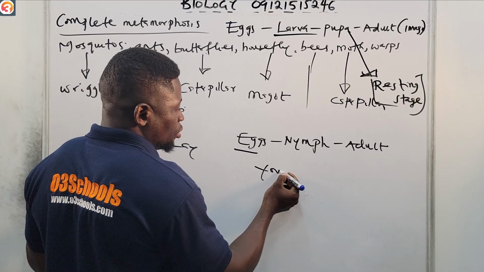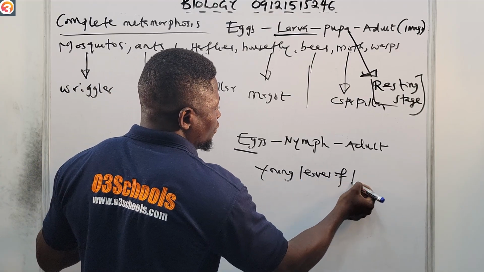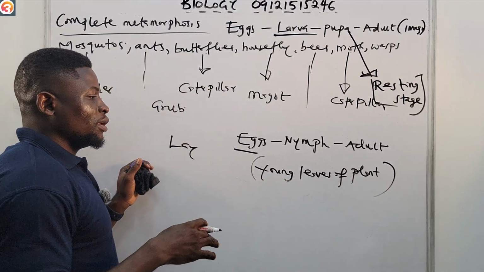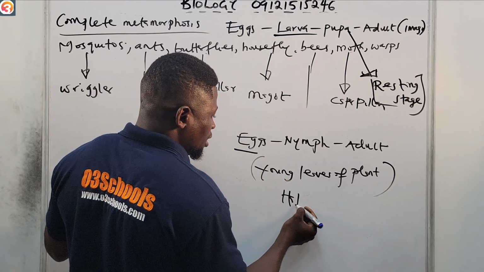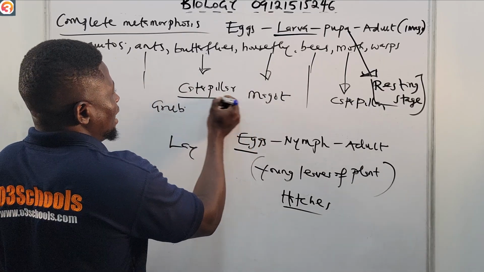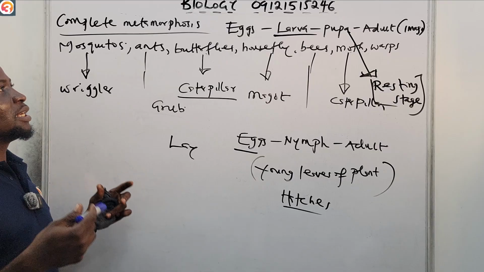Now in butterfly, the female butterfly will lay eggs on the upper surface of the young leaves of plants. Note that. And when they lay eggs, it hatches to now form a caterpillar. So this was basically what happened.